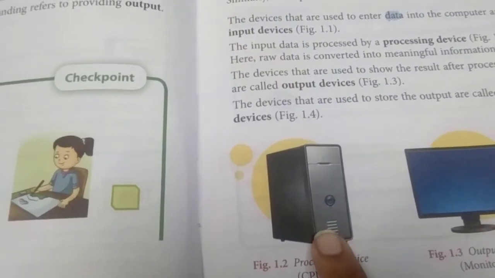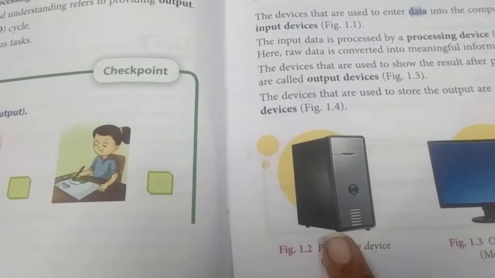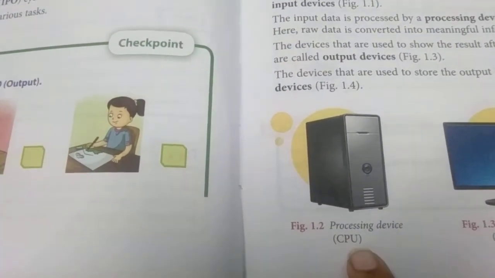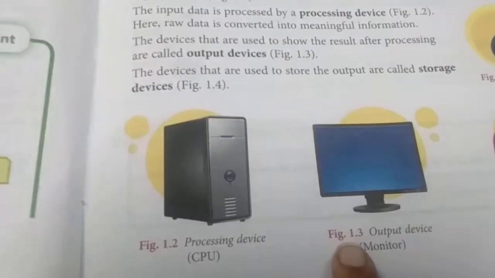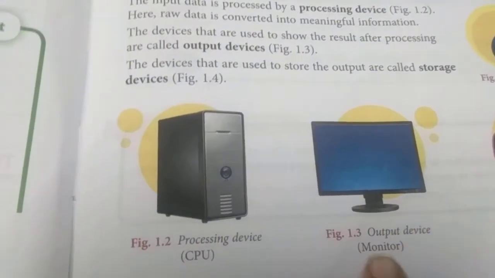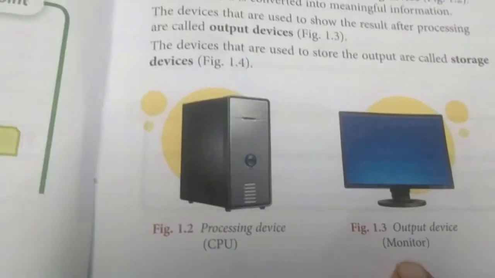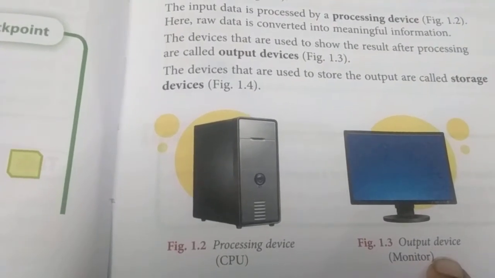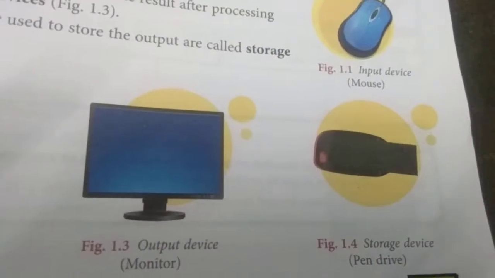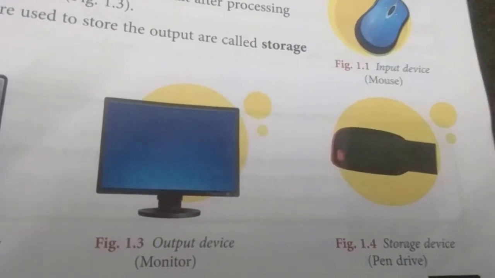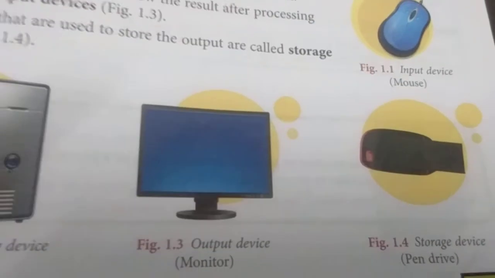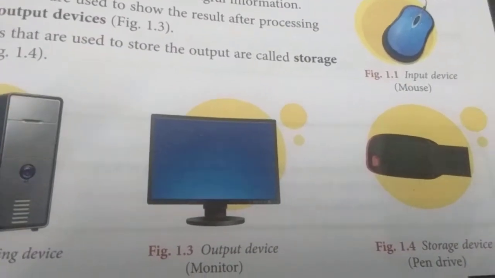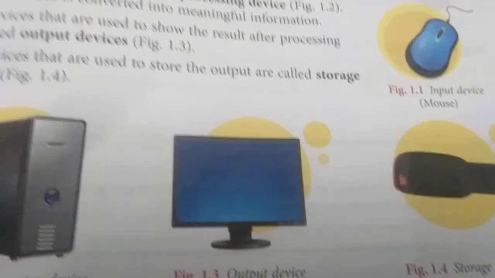See 1.2, processing device. What is the name of the device? Yes, CPU, that is central processing unit. Next one is 1.3, output device example. What is this one? Yes, monitor. Okay, then next one is storage device. It is like a storage container. At home also, Mummy's kitchen has a lot of containers, with rice, dal, sugar, like this.